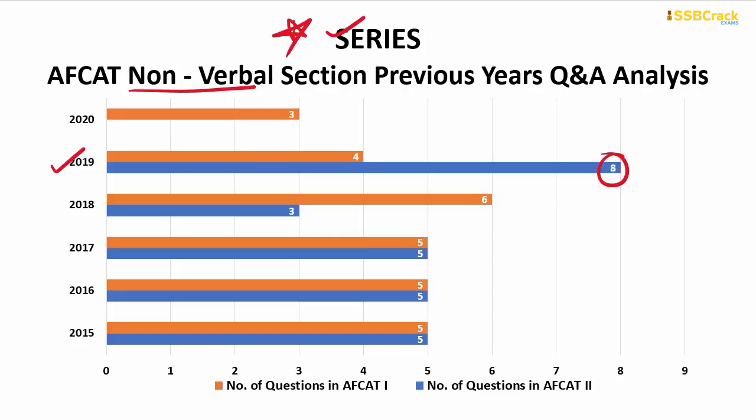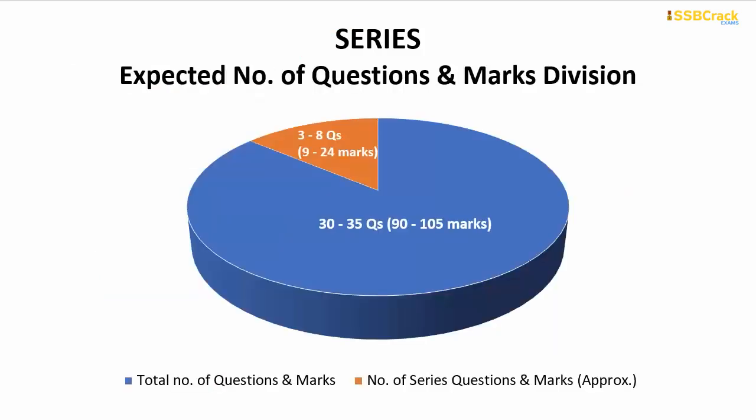So you should study this topic very thoroughly, and minimum questions from this topic were 3, which came twice, in AFCAT 1 2020 paper and AFCAT 2 2019 paper. So in your upcoming AFCAT exam, you can expect around 3 to 8 questions from this topic, which will comprise of around 9 to 24 marks out of your total marks.